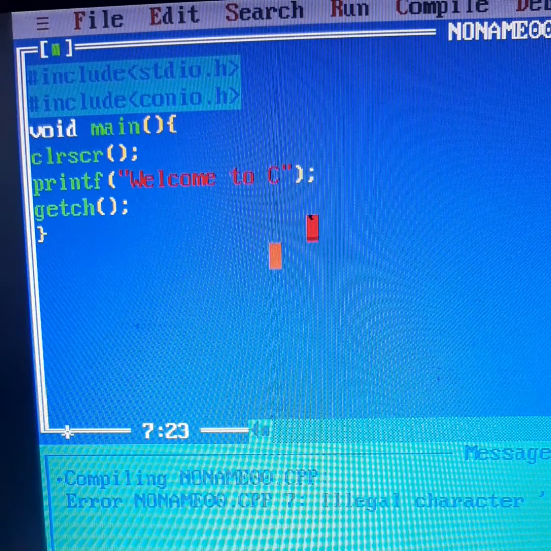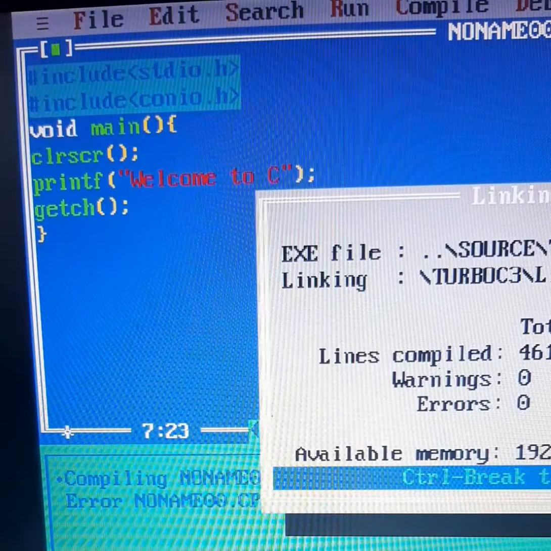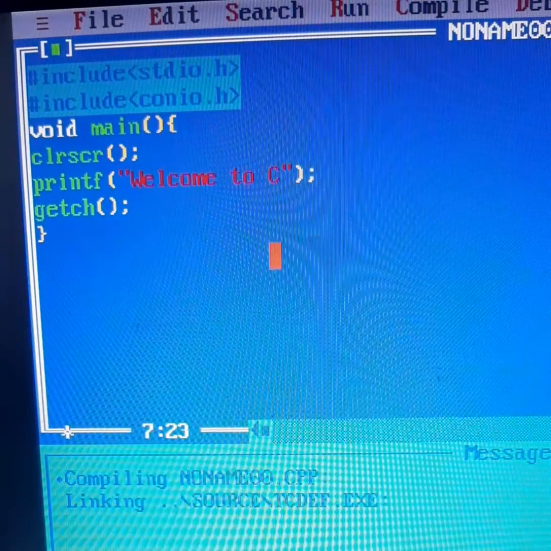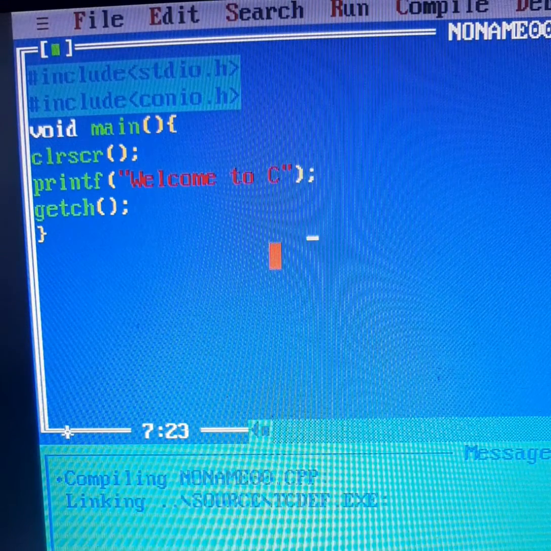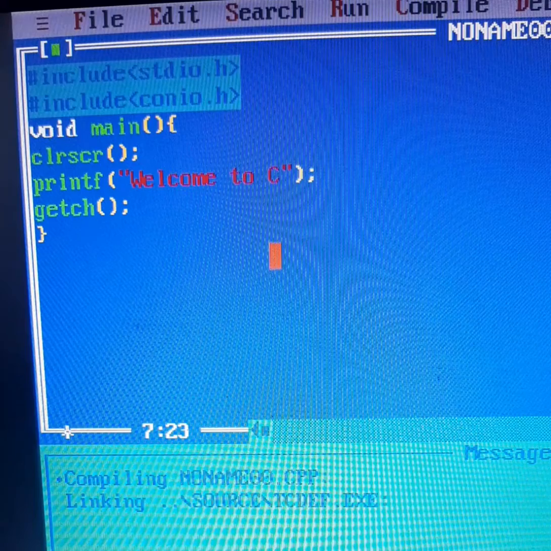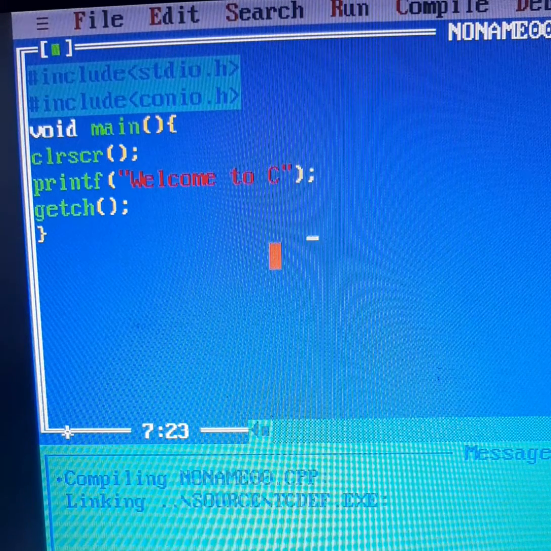That is why C is said to be a compiler based language. Even if there is a single error, it will never give you the output. The output that I am getting is "welcome to C". The output has waited on the screen because of getch. Getch waits for a key press after showing the output. And clrscr is used to clear the screen, so whenever you run the program, you do not get the output of the previous program.